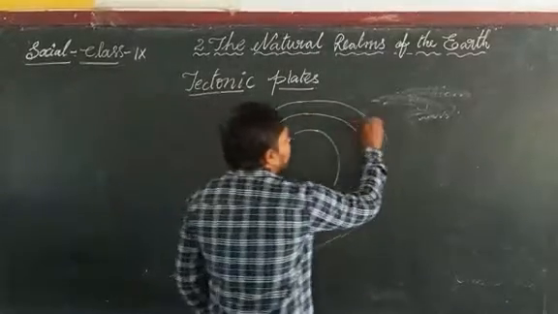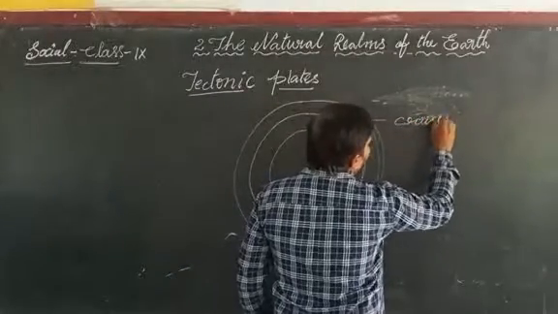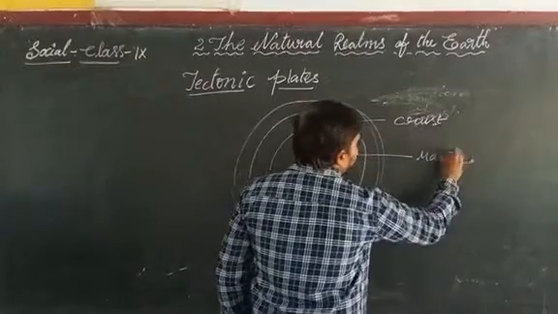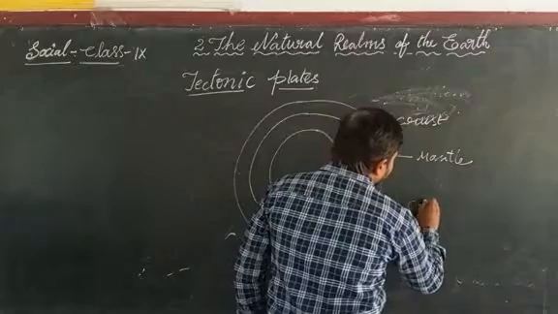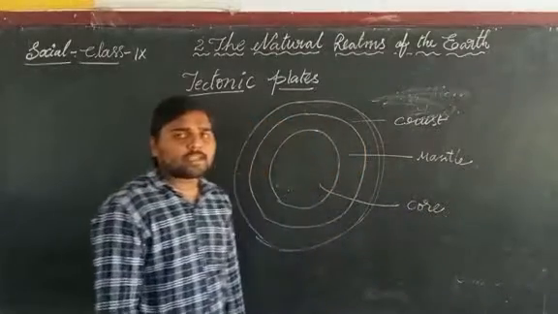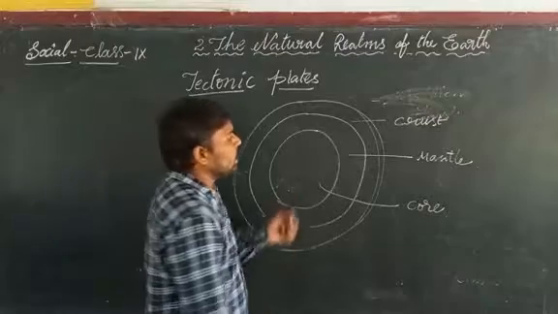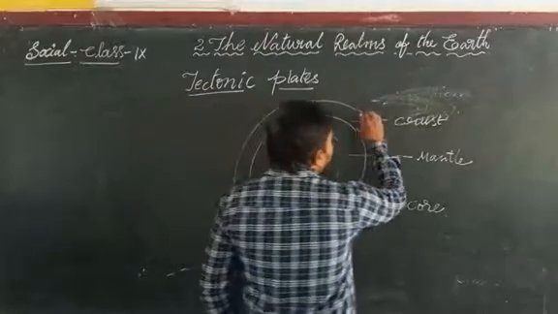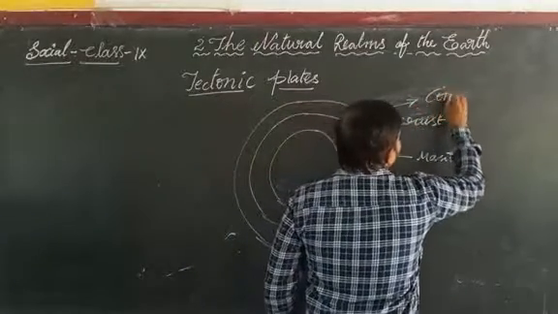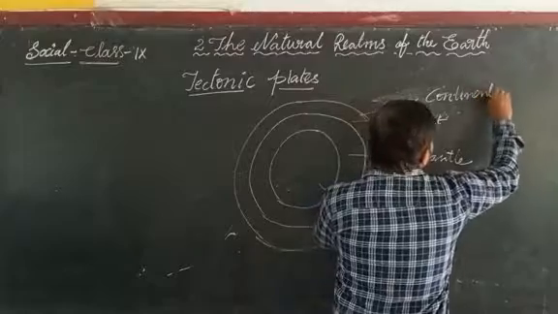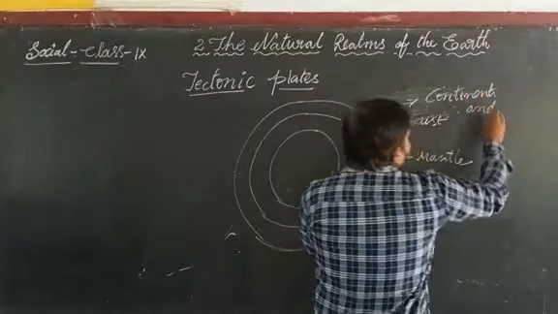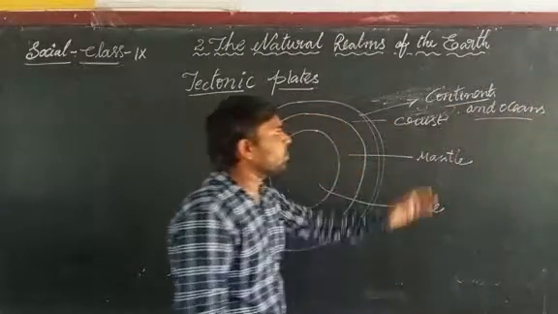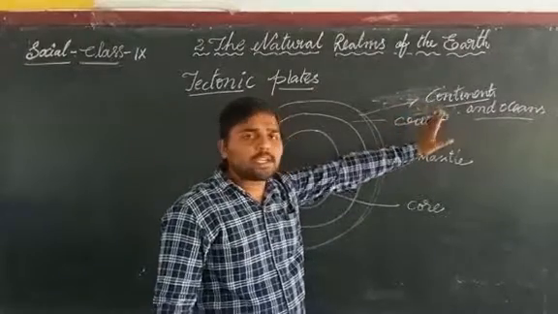The first one is the crust, the second one is the mantle, and the third one is the core. These are the three internal layers of the earth. On the crust we have the continents and oceans, which we call the first order landforms.